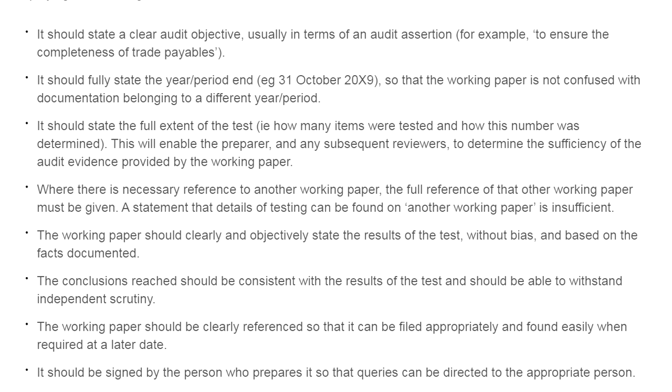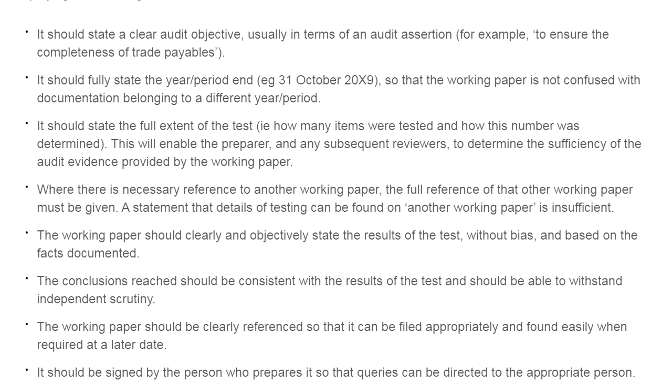It should also contain the full extent of the test performed, so that there will be assurance of the appropriateness and the sufficiency of the audit evidence. If any reference is required, then it should be properly referred and stated so that it will be helpful for the persons who are going through it to review them.